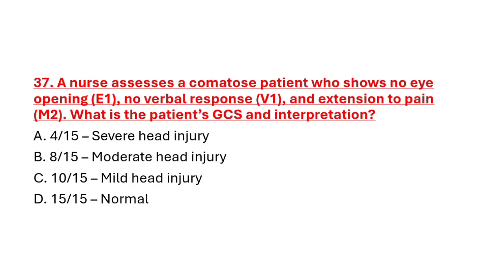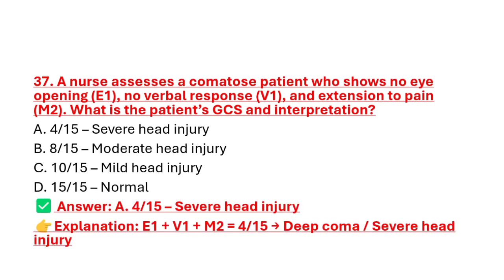Question number 37. Nurse assesses a comatose patient who shows no eye opening, no verbal response and extension to pain. What is the patient's GCS and interpretation? Option A, 4 out of 15, severe head injury. Option B, 8 out of 15, moderate head injury. Option C, 10 out of 15, mild head injury. Option D, 15 out of 15, normal. Correct answer is option A, 4 out of 15, severe head injury.